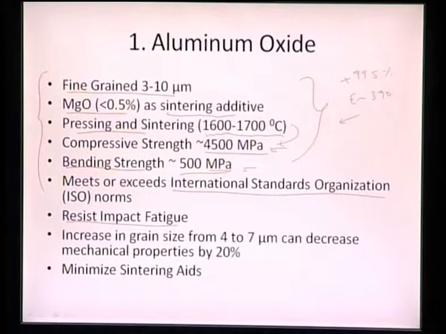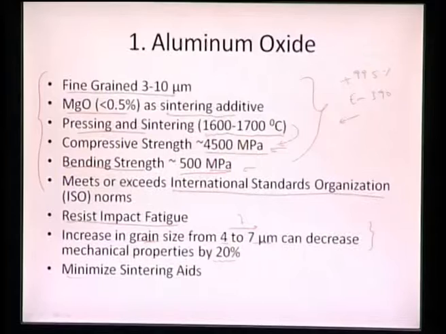One more thing researchers have seen is that when we increase the grain size, say from 4 to 7 micrometers, the mechanical properties decrease by approximately 20%. That is the deteriorating effect of increasing grain size. Even going from a 4 micrometer grain size to around 7 or 8 micrometers, we expect a deterioration of mechanical properties by approximately 20%. Once the grains are much coarser, they also impart poor wear resistance to the aluminum oxide. That is the overall picture we can see.